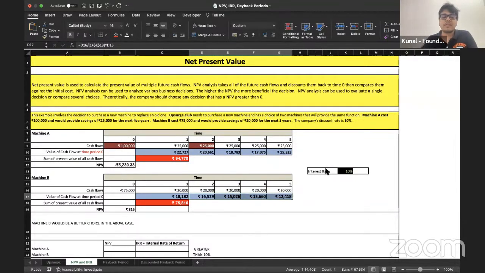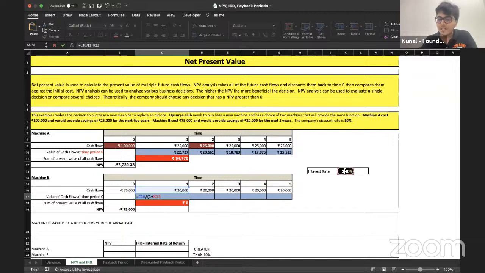Alright, चलो वापस कर लेते एक बार. Is equal to 20,000 divided by 1 plus, generally what we do, 1 plus 10% to the power 1. Alright, this is what we do generally. अब देखो ये सेल में क्या क्या चीजें वेरी कर रही है और क्या क्या चीजें कांस्टेंट है.